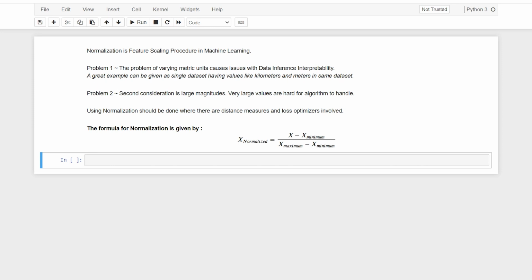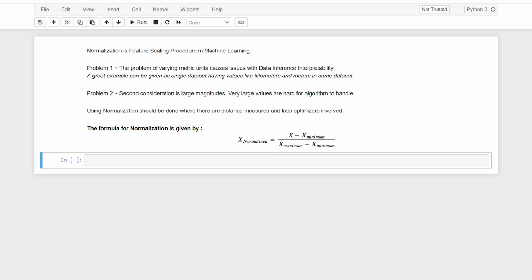So wherever there are loss optimizers involved, like gradient descent or stochastic gradient descent, we should consider normalization. In deep learning, feature scaling is one of the most important steps, because you can get considerably better performance with it. There are many methods of feature scaling, but the widely used ones are normalization and standardization. This improves the accuracy of your algorithm.